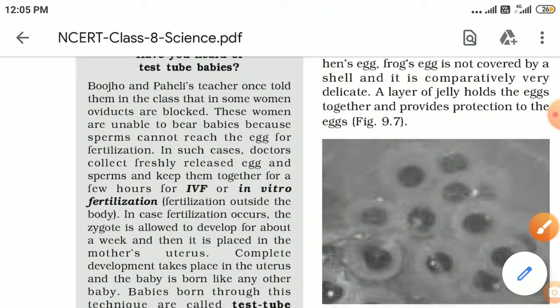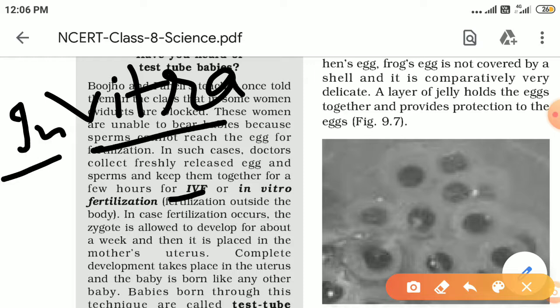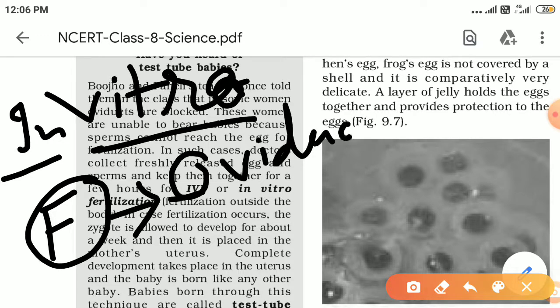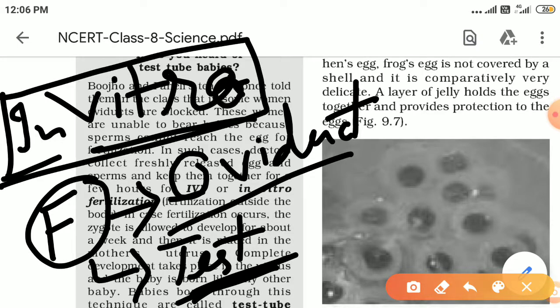Along with this, you should know about one more term, that is in vitro. In vitro means when something happens at a place which is not its original place to happen. Like in this case, what is the original place of fertilization? Originally, fertilization takes place in the oviduct, but when it can't happen there, then fertilization is carried out in a test tube. It is not carried out at its original place, and this type of fertilization is called in vitro.